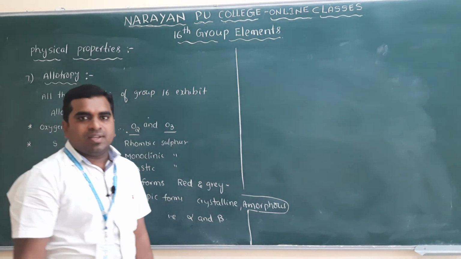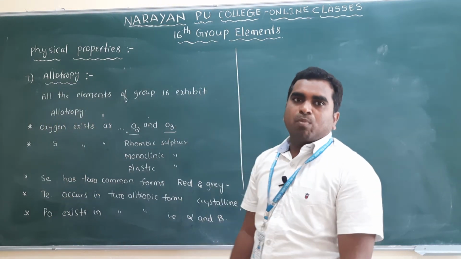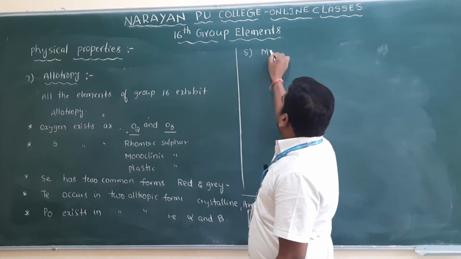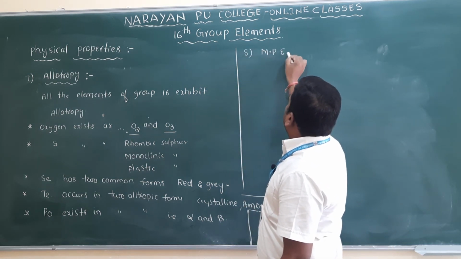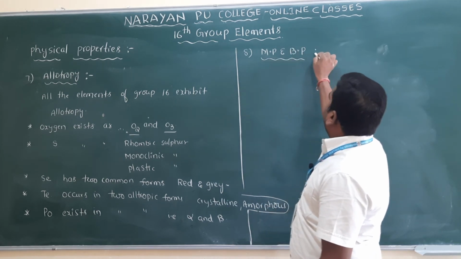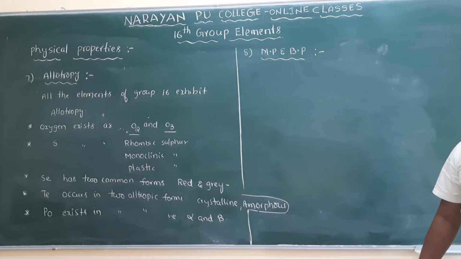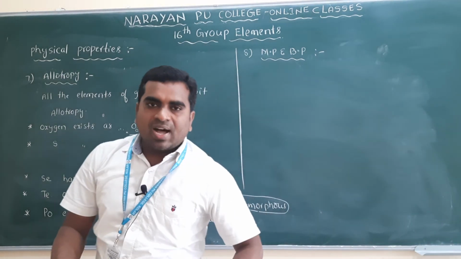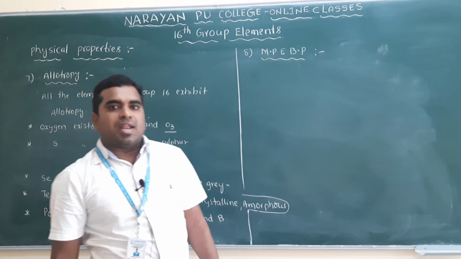And the next one is melting and boiling points. Eighth property here, melting and boiling points. You know that melting and boiling points depend upon the size, or you can say atomic number.